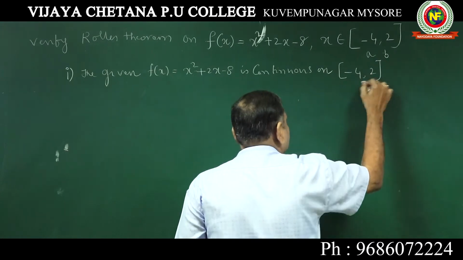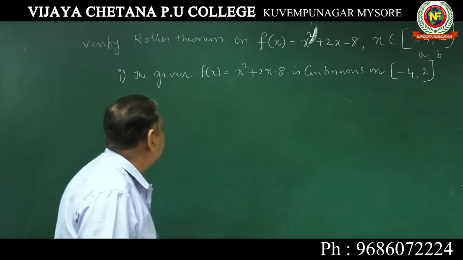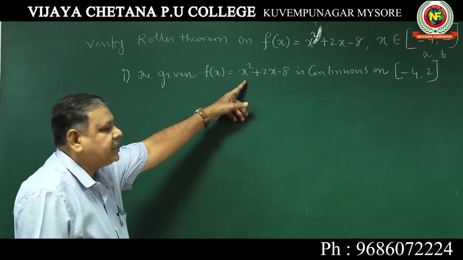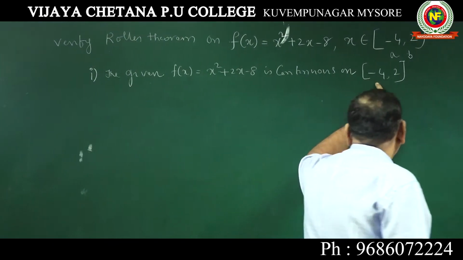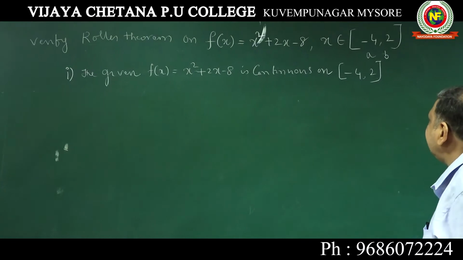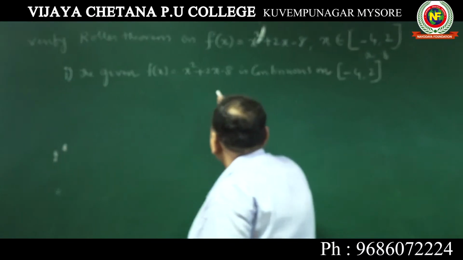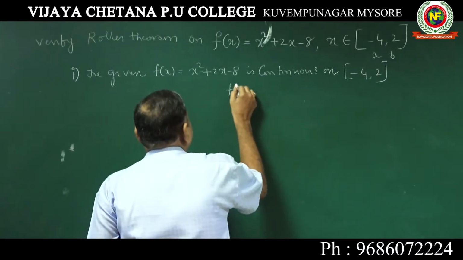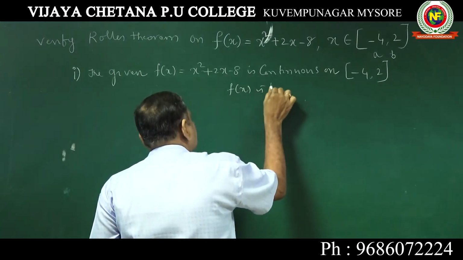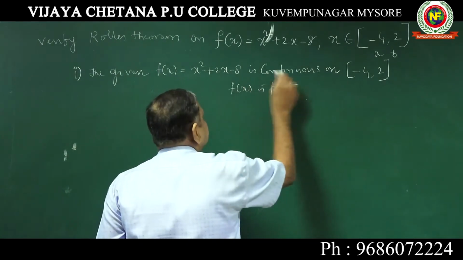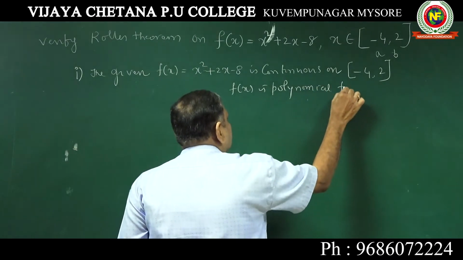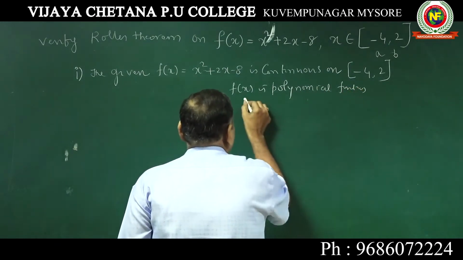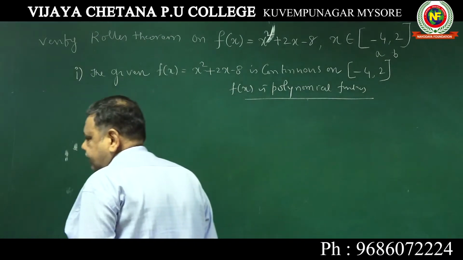Continuity is always on a closed interval, differentiability on an open interval. If you want, you can write f(x) is a polynomial function, because all polynomial functions are continuous functions. Otherwise it's enough.